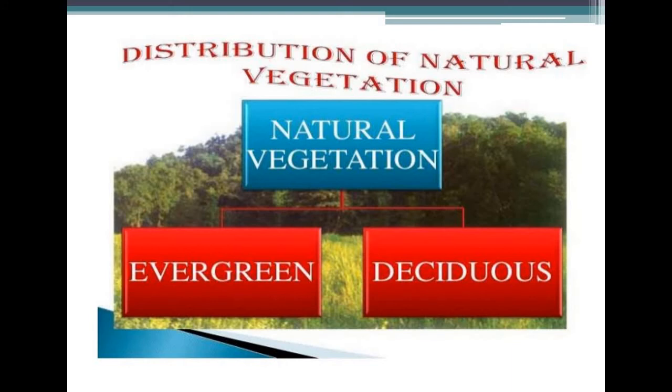And then we have the forests that are broadly classified into evergreen and deciduous forests depending on when they shed their leaves. Evergreen forests do not shed their leaves simultaneously in any season of the year. Deciduous forests shed their leaves in a particular season to conserve loss of moisture through transpiration. These forests are further classified as tropical and temperate based on their location in different latitudes.